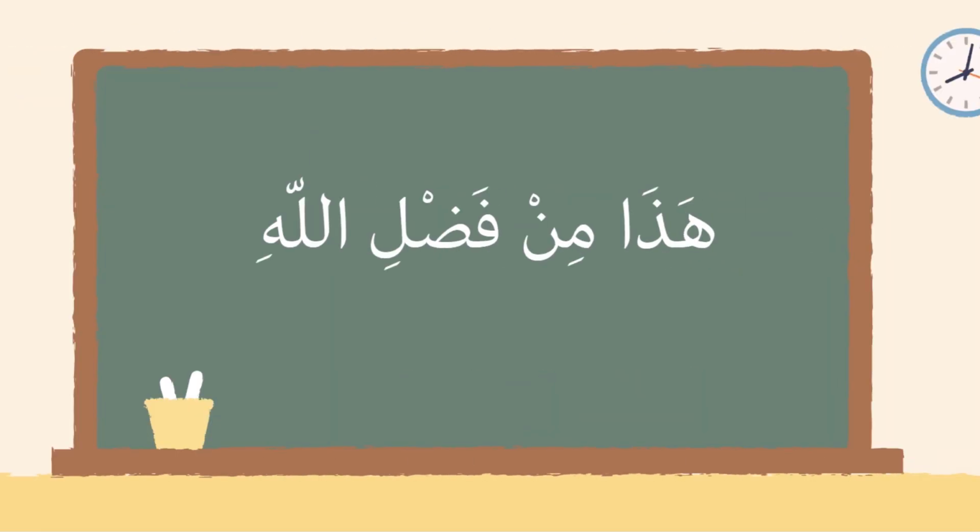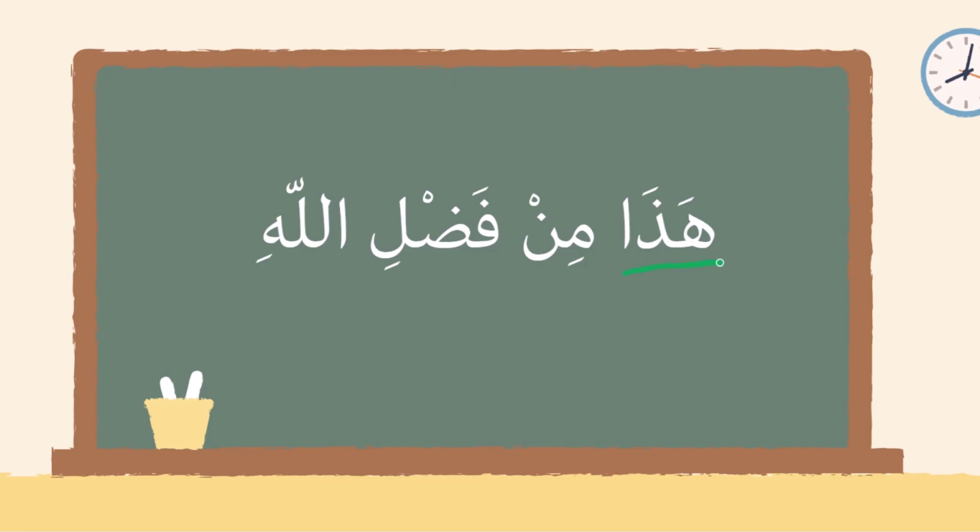هذا من فضل الله. هذا is an ism. We learned about the ismul ishara, and I'll link the video to that above. We know that the ism ishara, not only is it a noun, it's a definite noun. It's beginning this sentence, which is an indicator that this is a nominal sentence. There is nothing before it that's impacting it in any way. There is no reason for it to be in any other state except the state of rafa, even though it isn't showing the typical signs of an ism in a state of rafa.